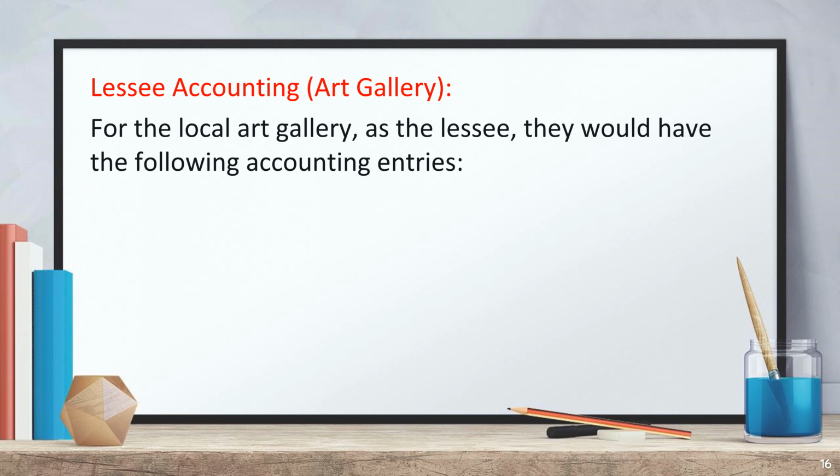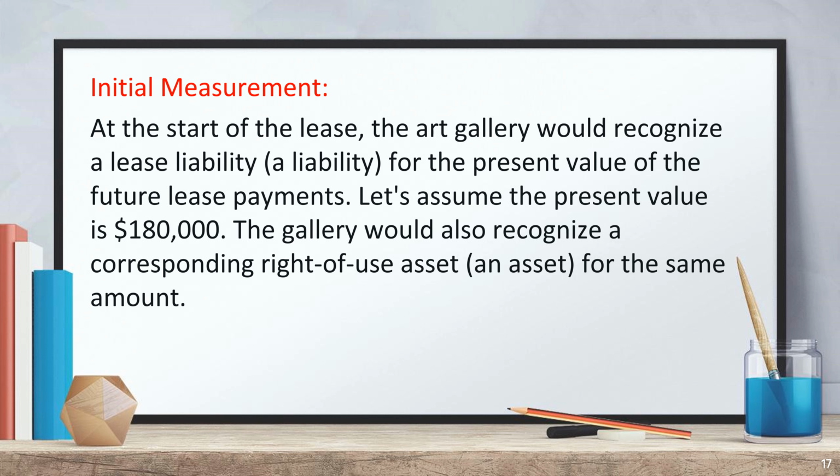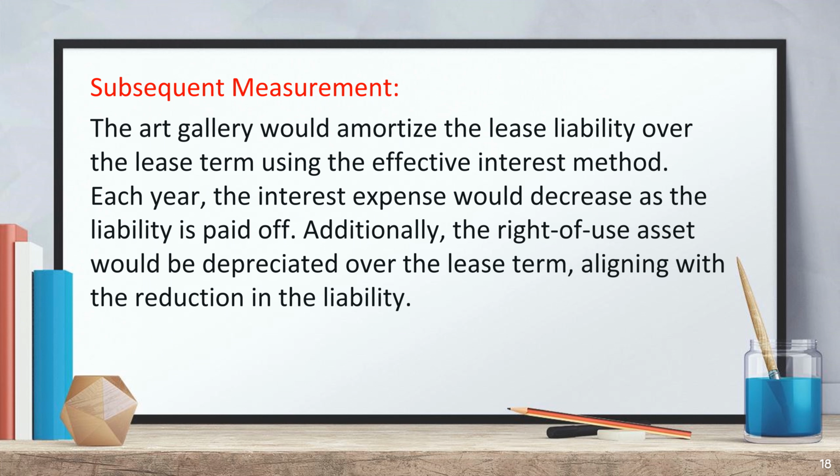For the local art gallery, as the lessee, they would have the following accounting entries. At the start of the lease, the art gallery would recognize a lease liability for the present value of the future lease payments. Let's assume the present value is $180,000. The gallery would also recognize a corresponding right-of-use asset for the same amount. The art gallery would amortize the lease liability over the lease term using the effective interest method. Each year, the interest expense would decrease as the liability is paid off. Additionally, the right-of-use asset would be depreciated over the lease term, aligning with the reduction in the liability.